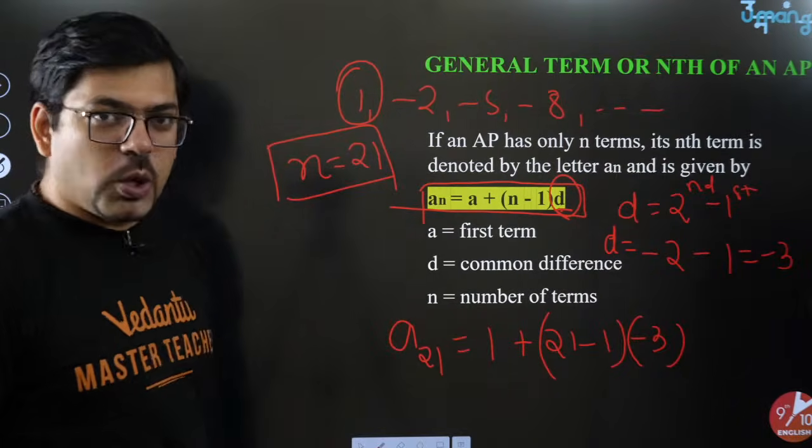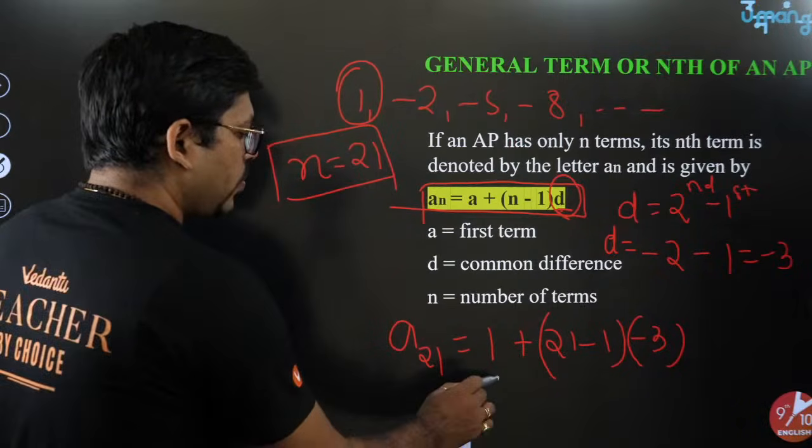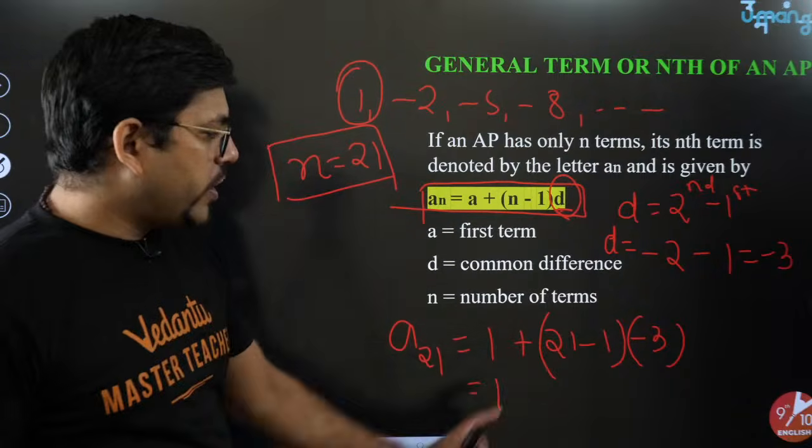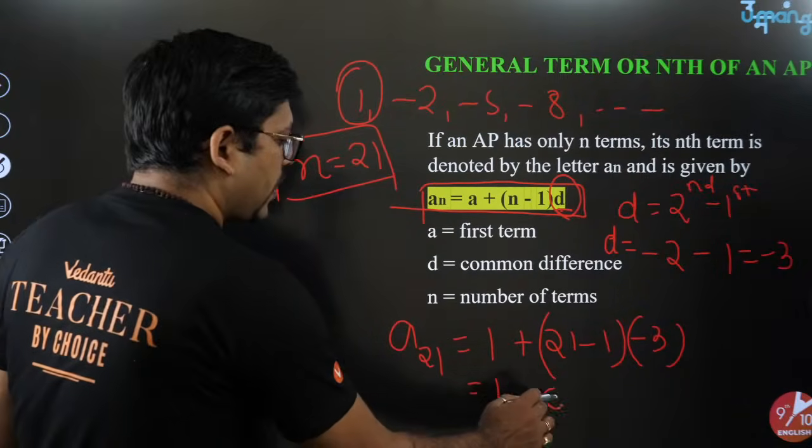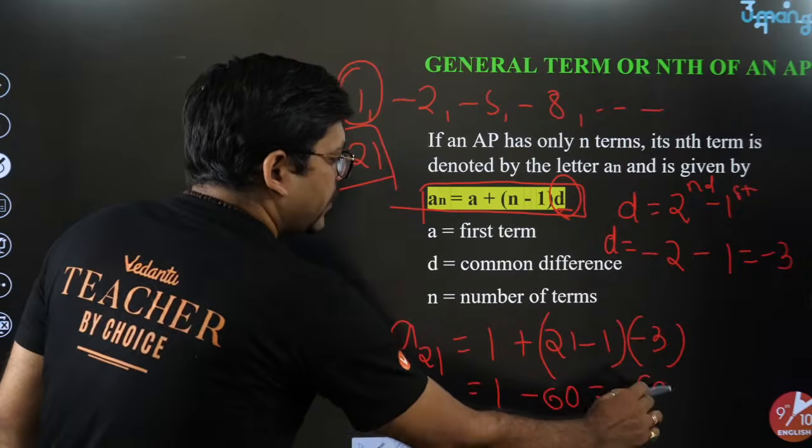Fine. So once you have got all these things, now you will simply find the value. 21 minus 1 is 20, into minus 3, is minus 60. Hence you got 1 minus 60, and the value is minus 59.